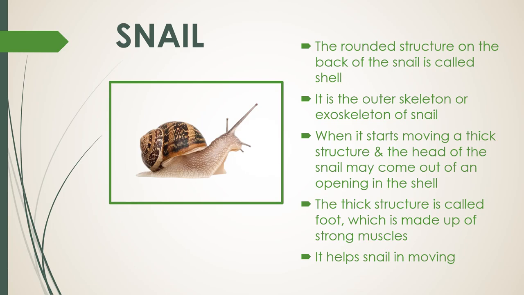Movement in snail takes place by a muscular organ called the foot. When the snail starts moving, a thick structure, that is the foot and the head of the snail, come out of an opening in the shell. The thick structure is called foot, which is made up of strong muscles. It helps snail in moving.